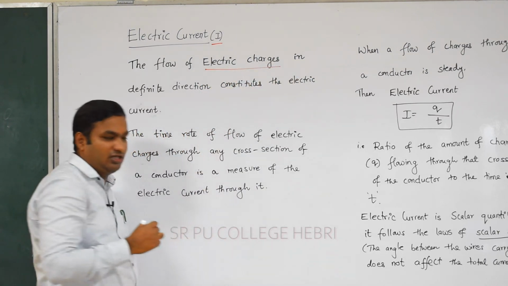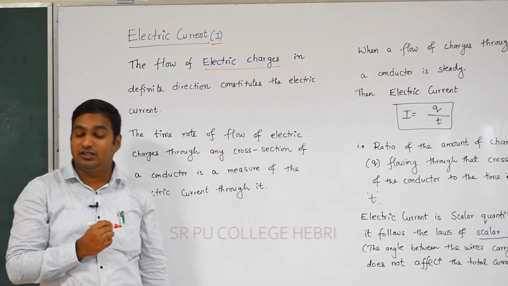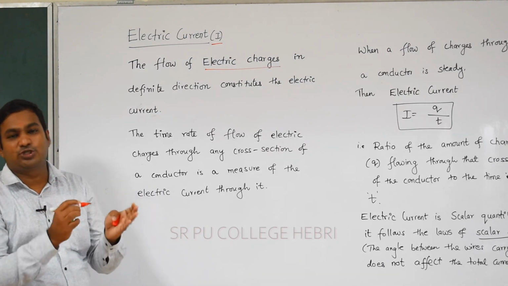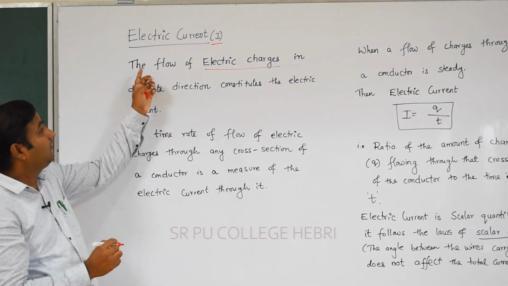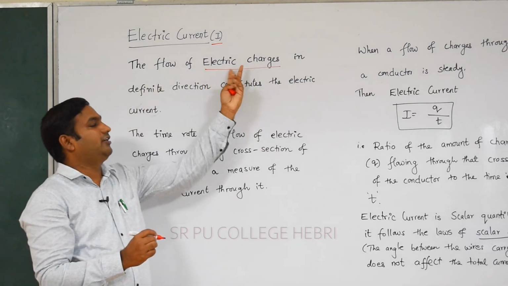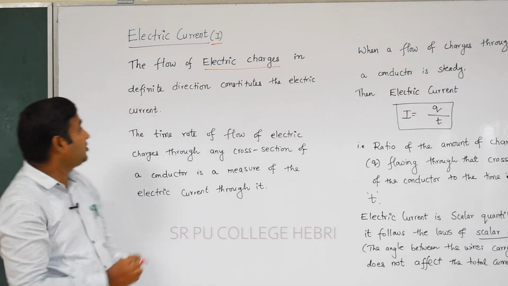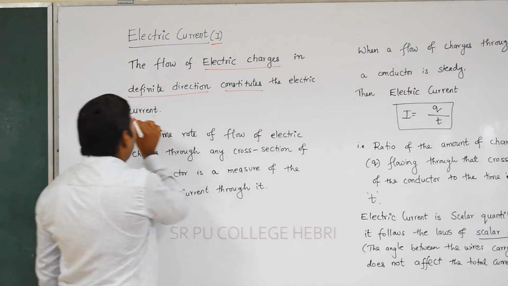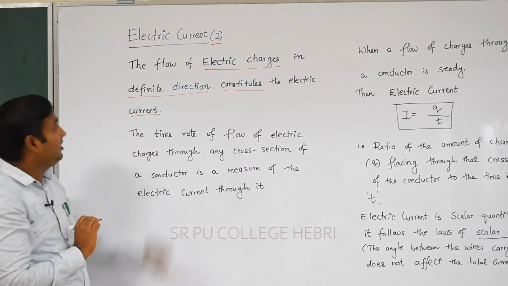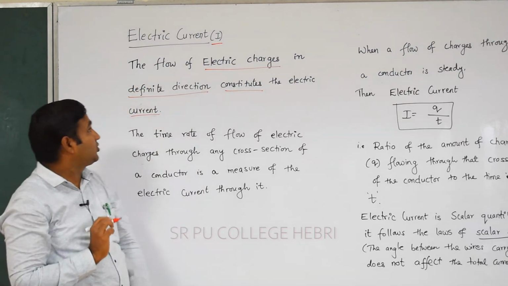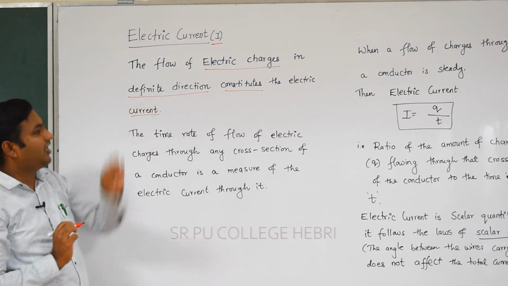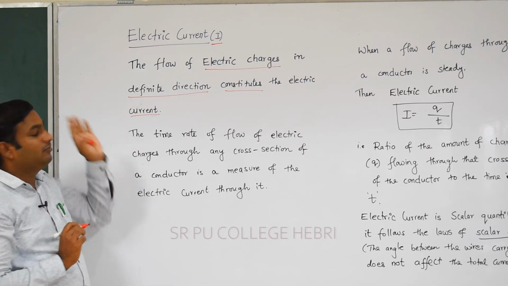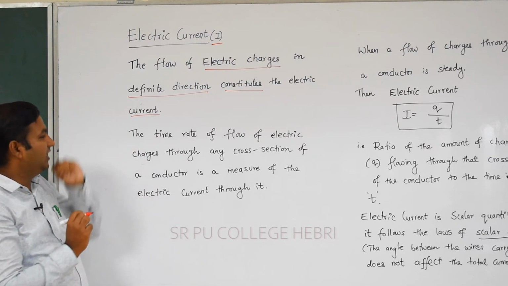Dear student, in our first chapter itself you learned the different properties of charge. There are two kinds of charge: positive charge and negative charge. The flow of those charges in a definite direction constitutes electric current. Keep this point in your mind. The flow of electric charges in a definite direction constitutes electric current. That is the definition of electric current.